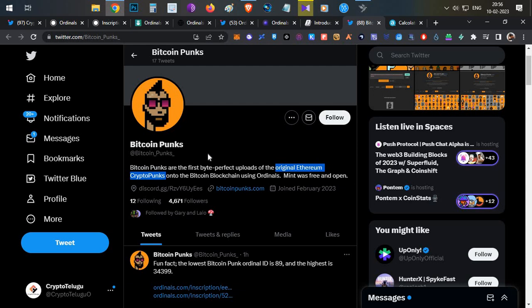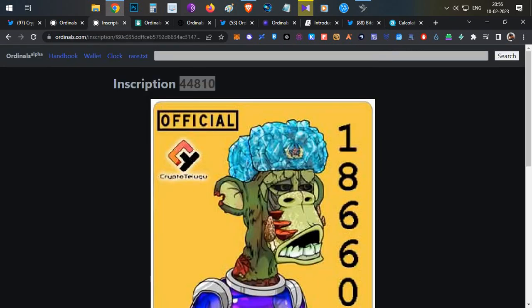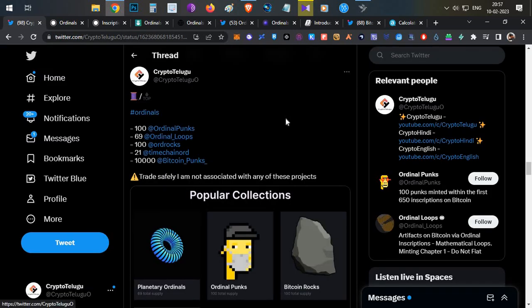These don't have any official launch. They are just a copy of the main project and totally unorganized, so keep in mind these are not genuine projects or genuine NFTs from the project itself. But their inscriptions are early, which is why they are trending now. So you should be very careful. There are so many copy projects, and you should not blindly invest.